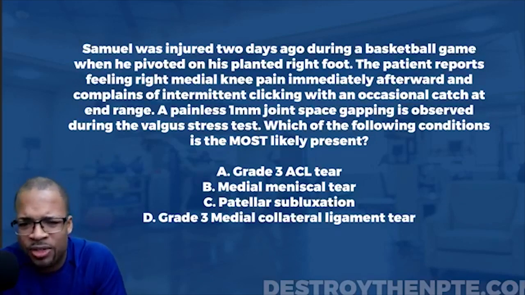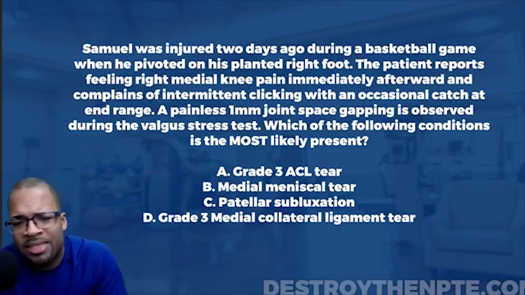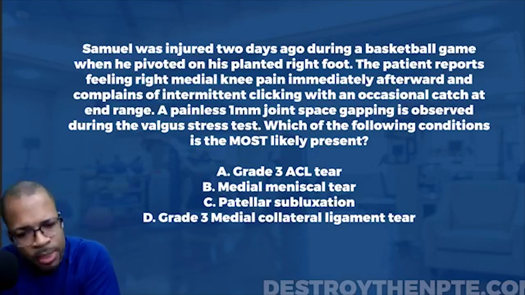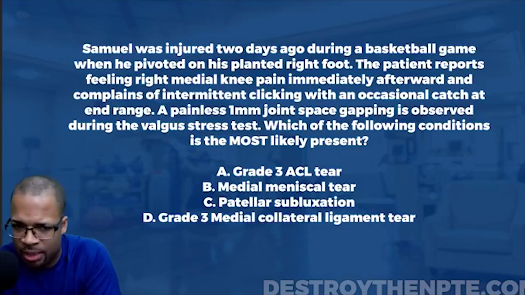All right, it's kind of like a train track in a way, where something's flapped on the train track and not allowing the train to move smoothly. All right, and so this is that same situation, medial meniscal tear. It fits the clinical presentation right now, but doesn't mean it's the right answer.